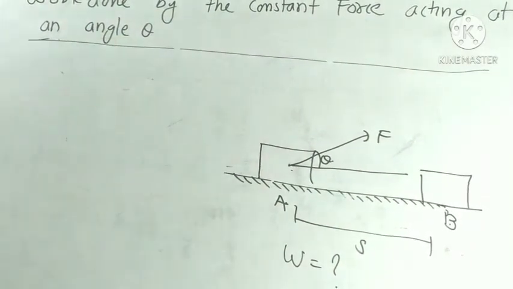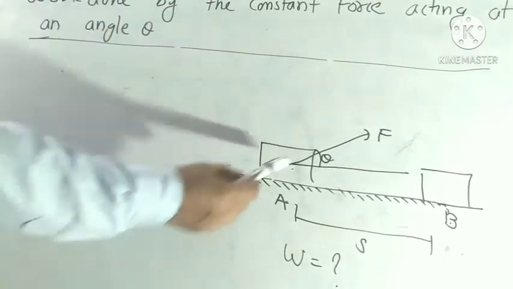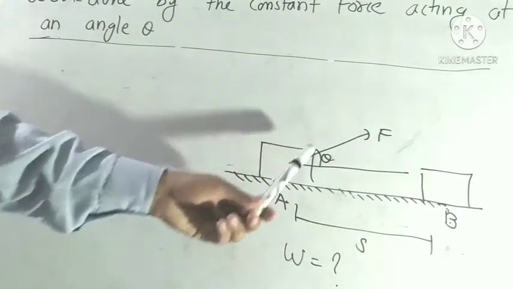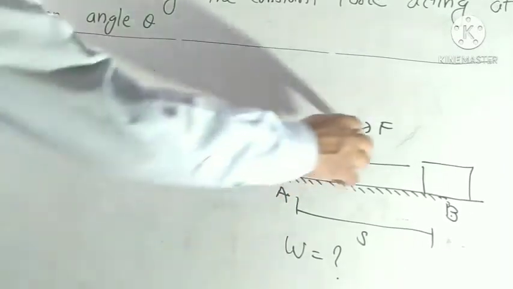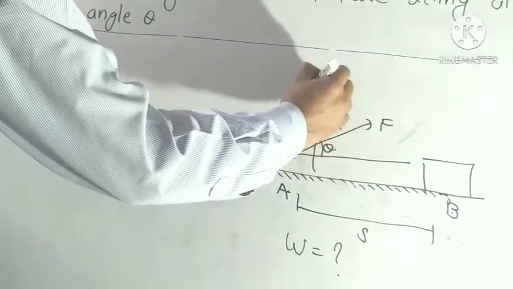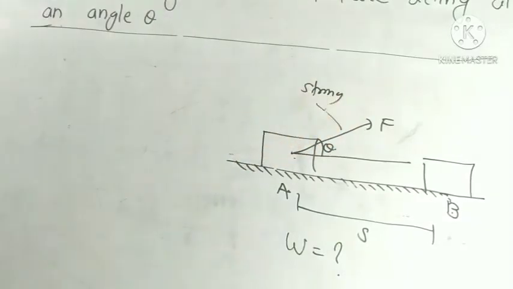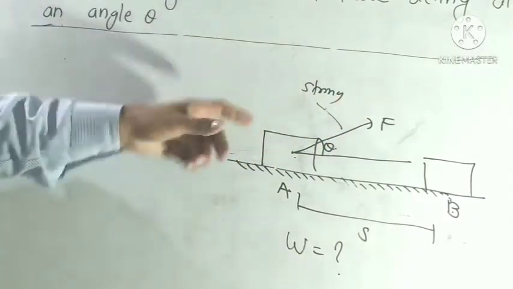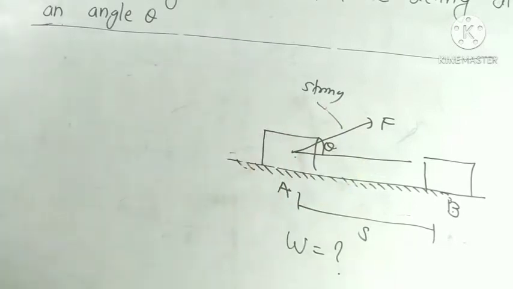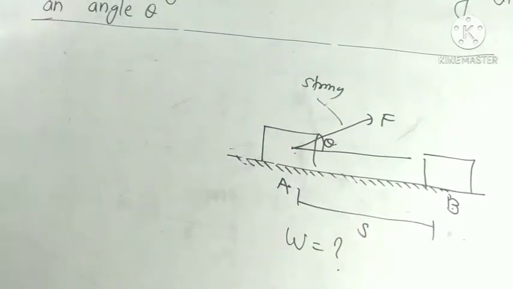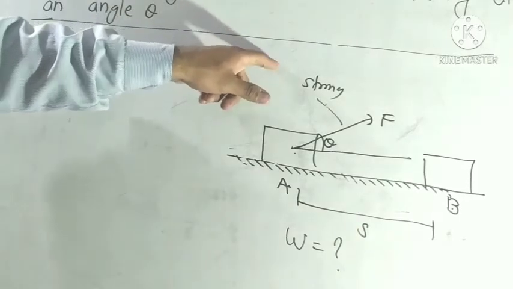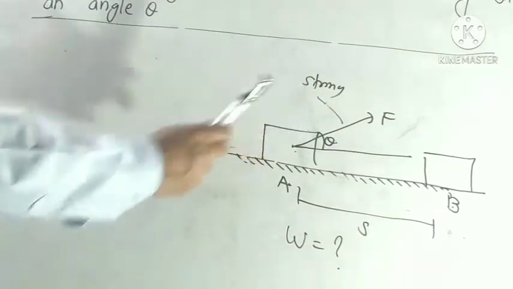I repeat again what we do here. If any box is placed on a rough horizontal surface, and someone is pulling the box with a string, this box starts moving along horizontal due to this applied force and covers some distance S. Look at this image. The applied force is making some angle theta with horizontal.